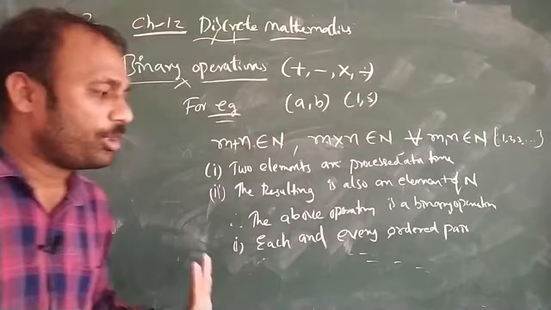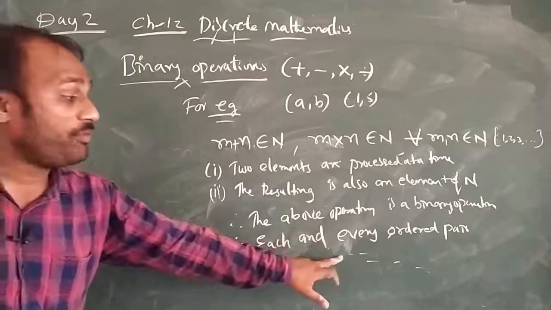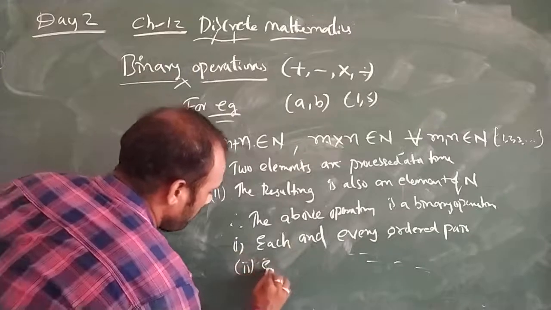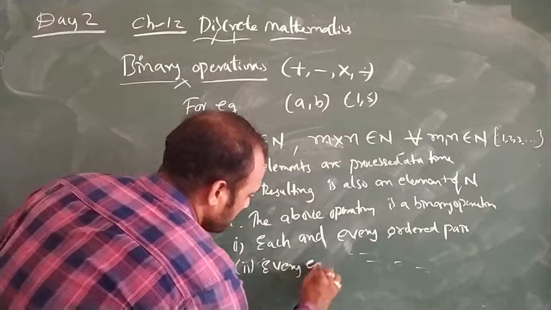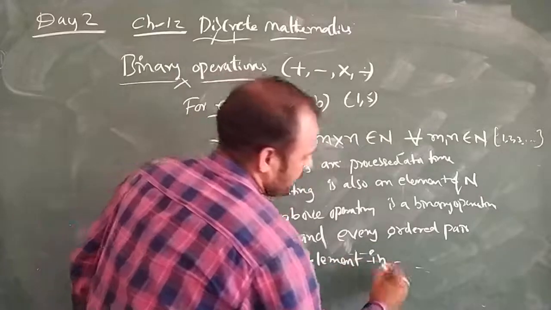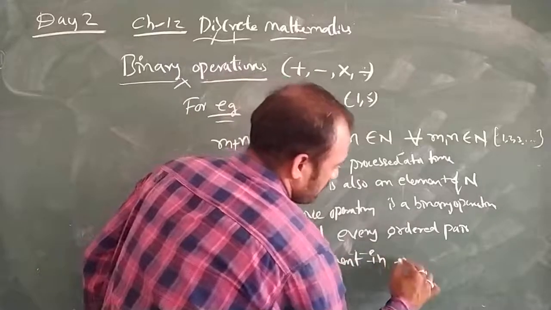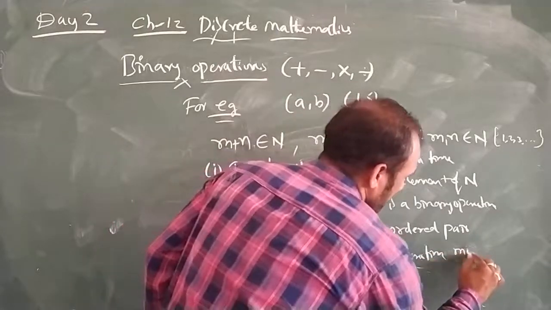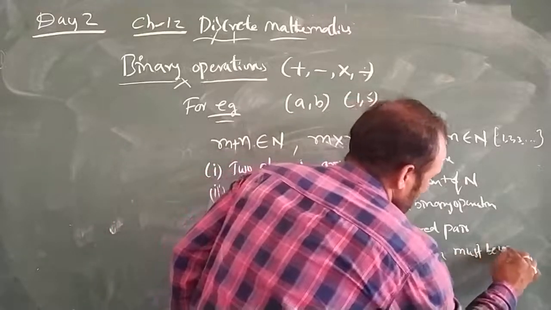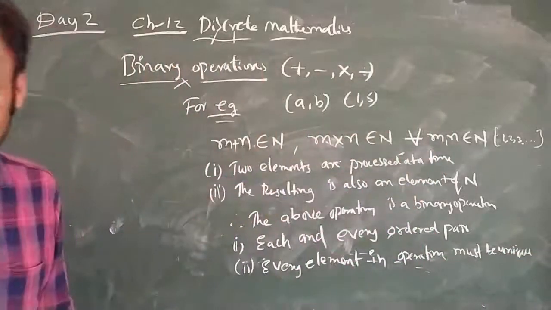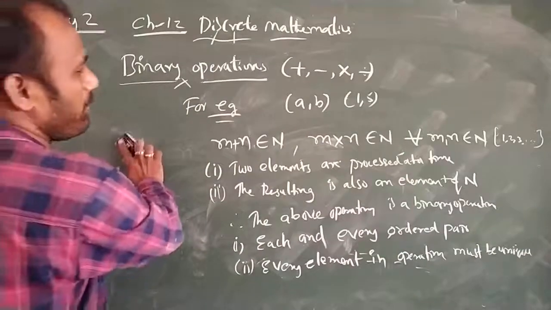So each and every ordered pair we have to represent, and the second condition is that every element in the operation should be unique. Only a single element should be there. This is about binary operations.